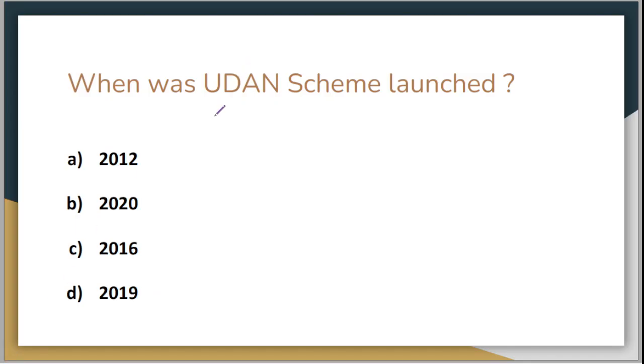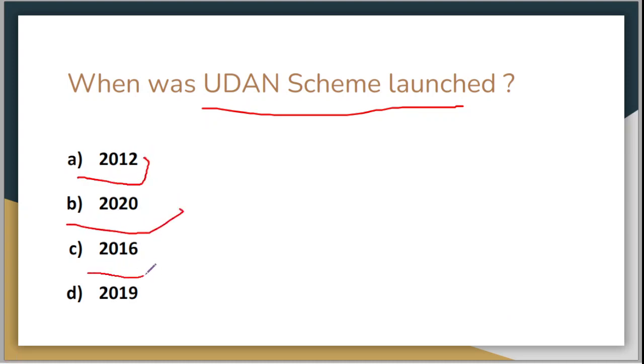So when was the UDAN scheme launched? Your third question is, when was the UDAN scheme launched? Well, I had already answered this question, so I think you are already aware about that. So your option A is 2012, option B is 2020, option C is 2016, and option D is 2019. The correct answer, of course, is 2016 only, that is your option C.